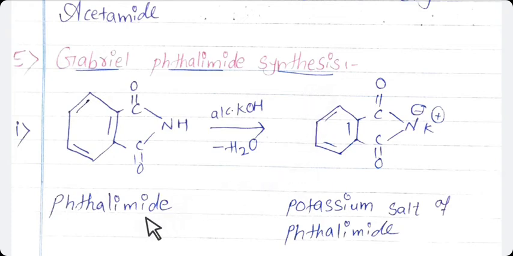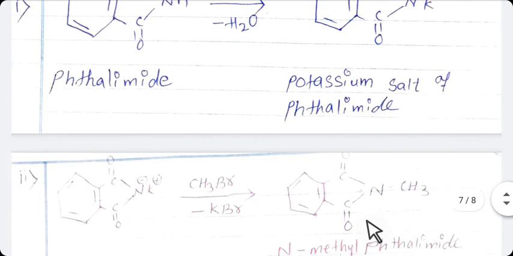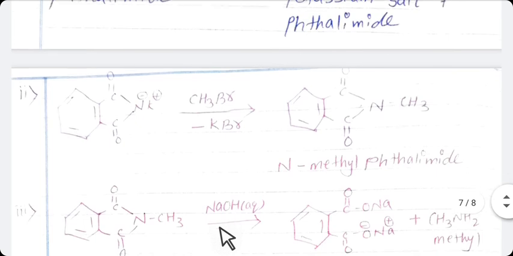In the first step, phthalimide reacts with alcoholic KOH with the removal of water and forms potassium salt of phthalimide. In the second step, potassium salt of phthalimide reacts with alkyl halide. We are using here CH3Br, in which CH3 reacts with nitrogen where potassium is replaced by CH3, giving KBr. Potassium bromide is the byproduct, and we are getting here N-methyl phthalimide.